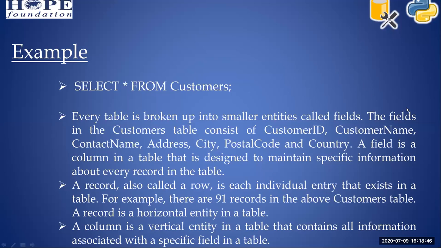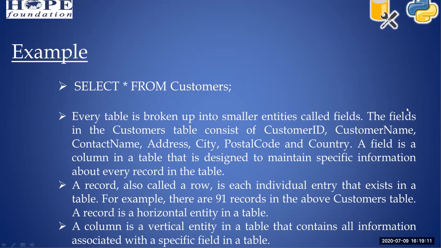That is the difference between fields and records. Records are rows, and we can add any number of rows, right? The rows are called records and the columns are called fields. A record, also called a row, is each individual entry that exists in a table.